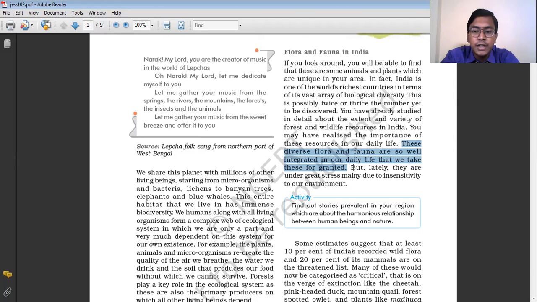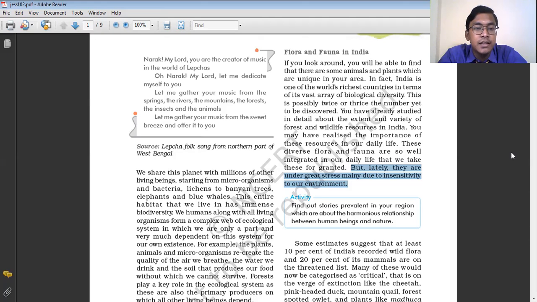But lately they are under great stress, mainly due to insensitivity to our environment. Lately, this diverse variety of flora and fauna, that is the forest and wildlife resources of our country, is under great stress. Why? Because we have used these resources in an indiscriminate way. This is the reason we are now facing various kinds of environmental problems, because the forest resources have not been conserved or protected.